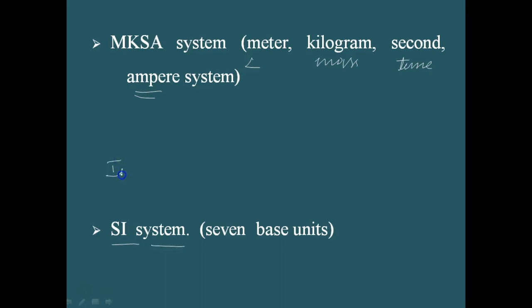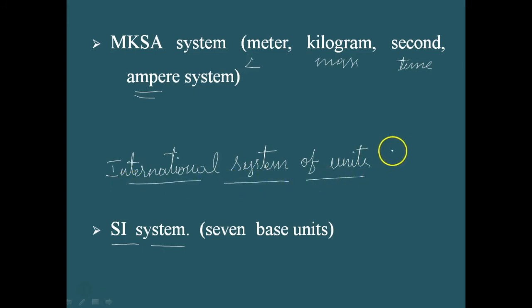International System of Units, abbreviated as SI.